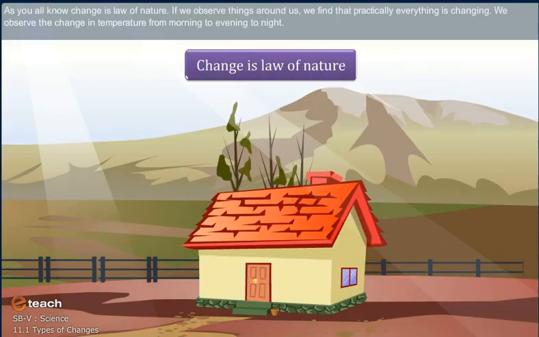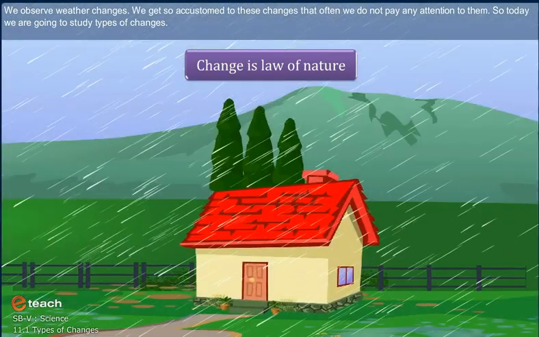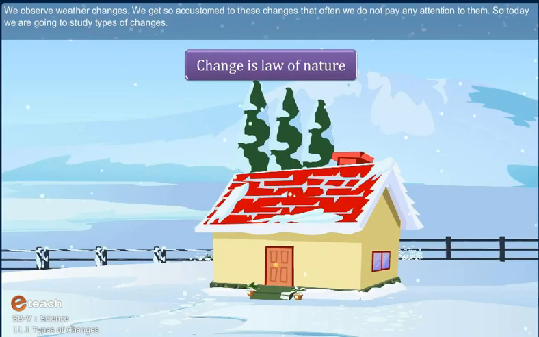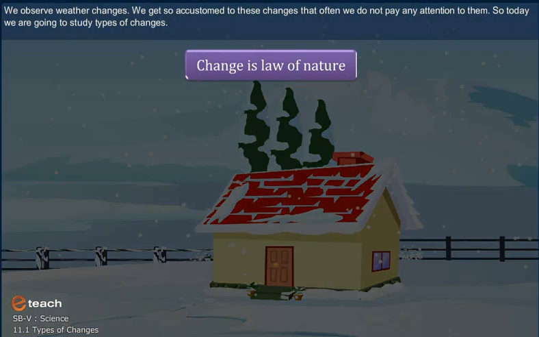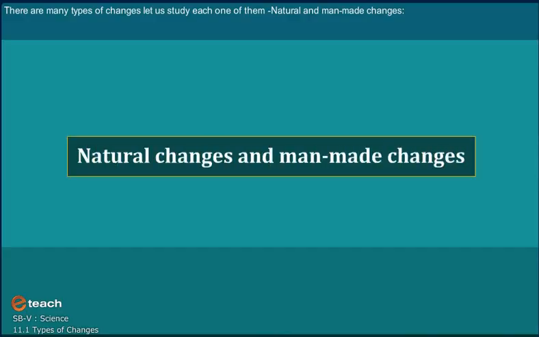As you all know, change is the law of nature. If we observe things around us, we find that practically everything is changing. We observe the change in temperature from morning to evening to night. We observe weather changes. We get so accustomed to these changes that often we do not pay any attention to them. So, today we are going to study types of changes. There are many types of changes. Let us study each one of them.